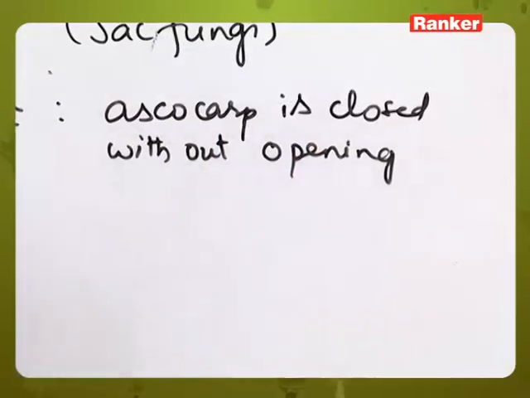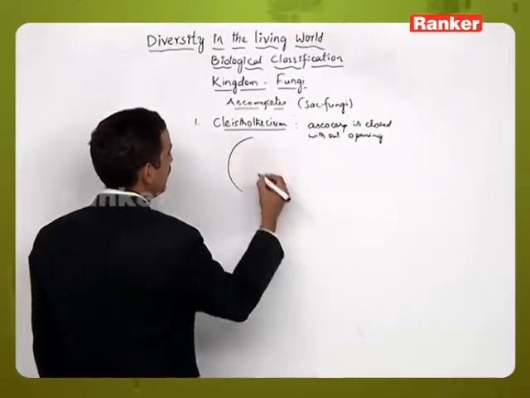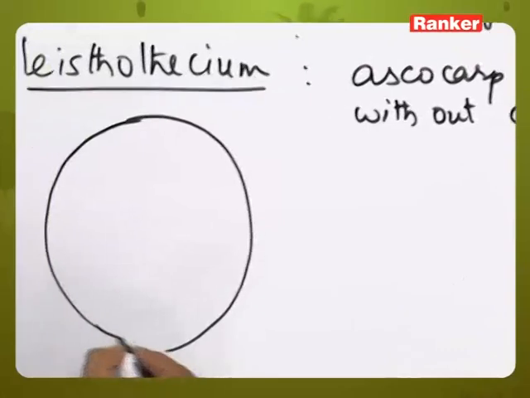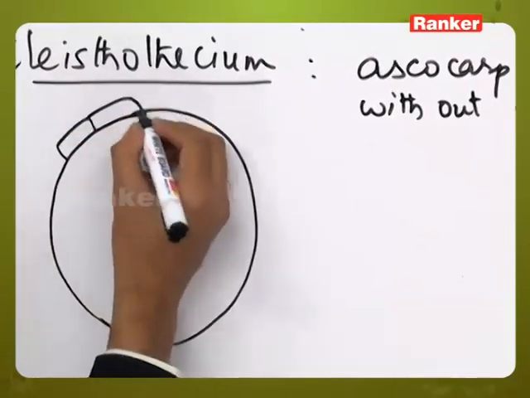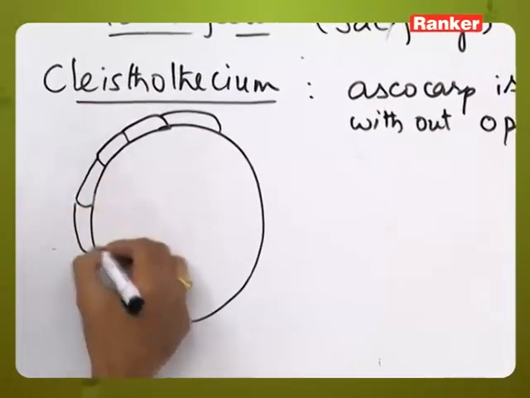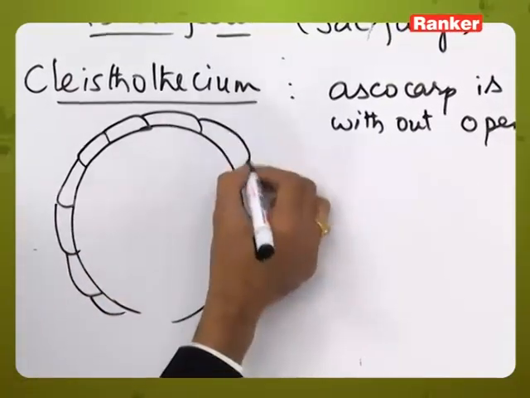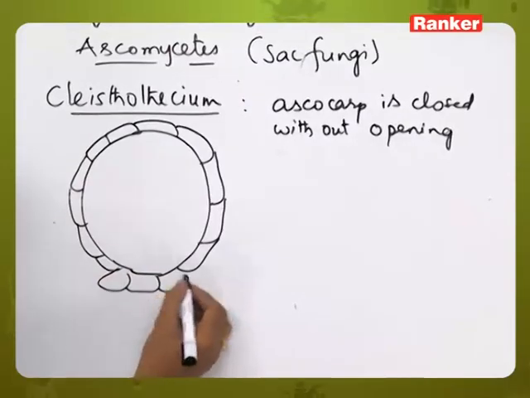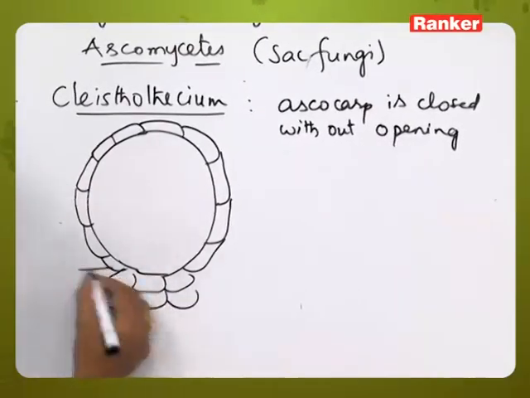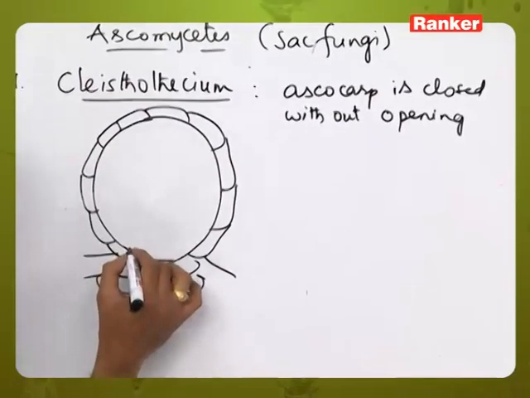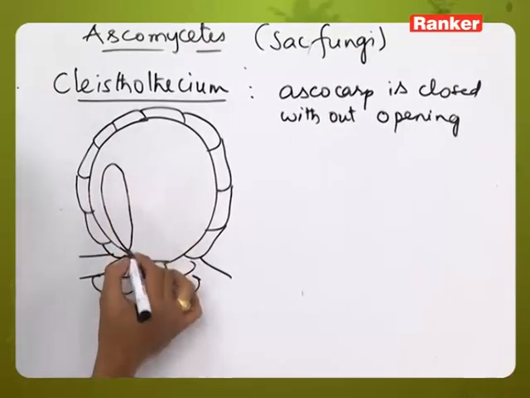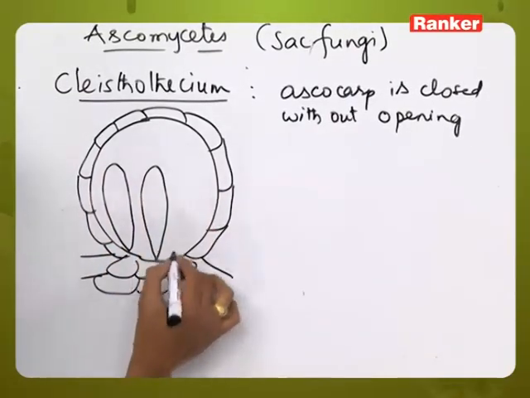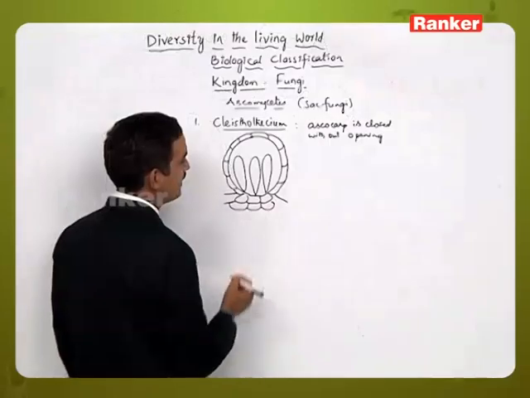So if you observe the structure, it is nearly spherical in nature and surrounded by a wall, the Cleistothecial wall or ascocarp wall, and inside this is the body of the mycelium. Inside which we can see the ascus, or plural, asci.